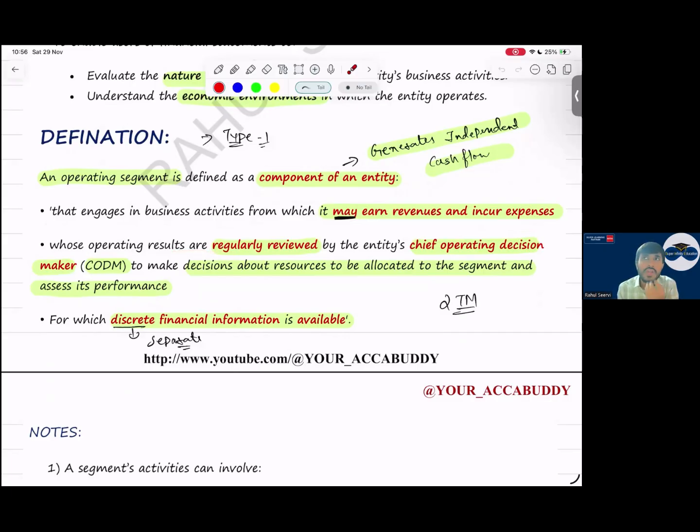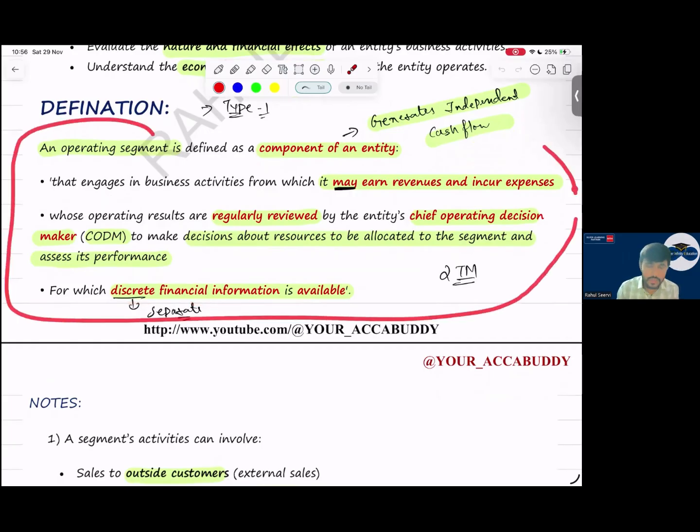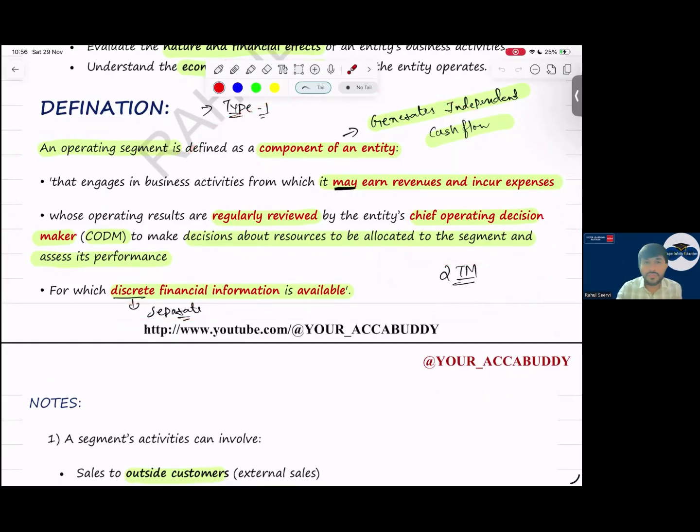Why will he review? Sir, he will review because he wants to decide what resources to allocate. Simple. For which discrete financial information is available. You have to mention this one or two technical marks. If the question requirement is for 8 to 10 marks, then write down in detail. If not, then write down simple. Operating segment is a component of entity that engages in business activity and earns revenue. Then whose operating results are reviewed by CODM, then discrete financial information is available.